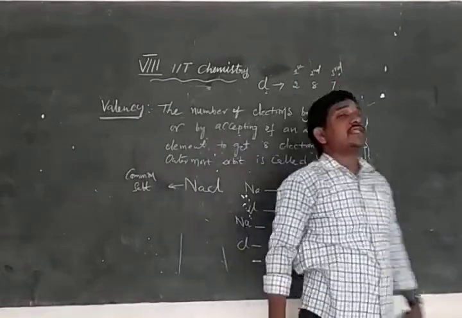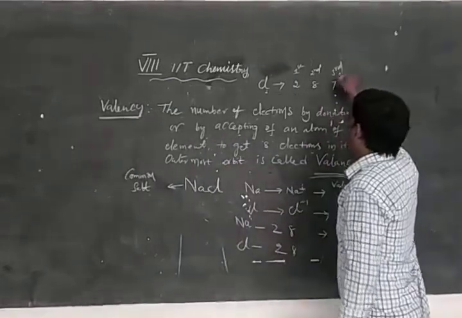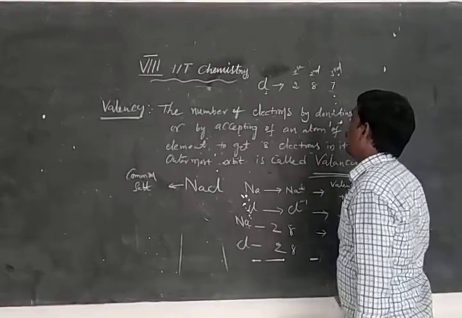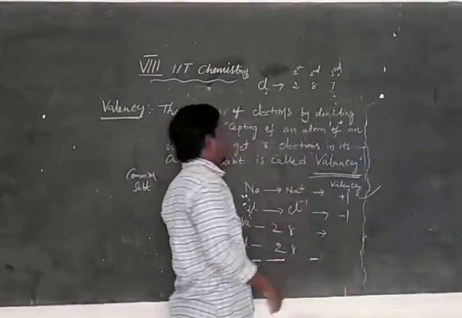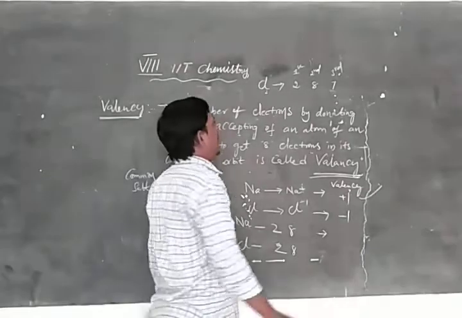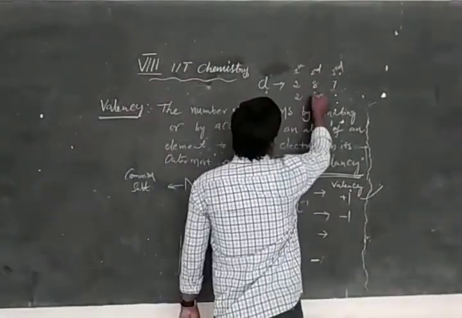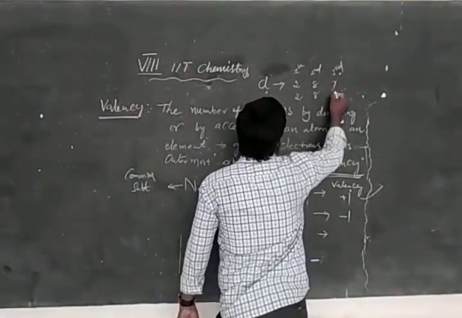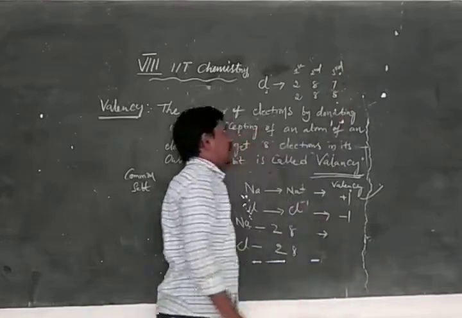How many electrons are there in the third orbit? Only 7. By accepting 1 electron, this is 2, this is 8, and the third orbit has 8 electrons.